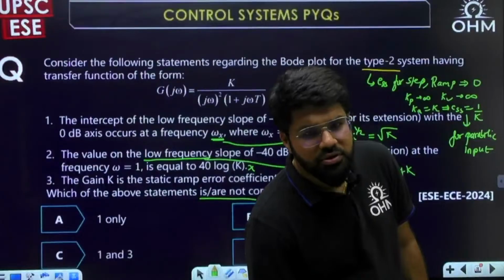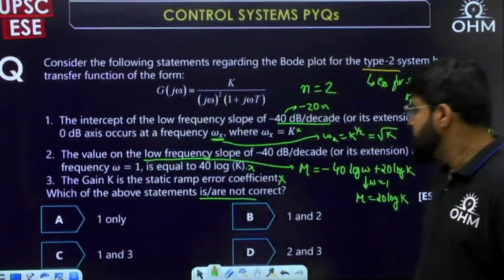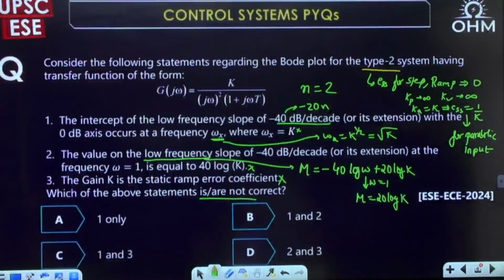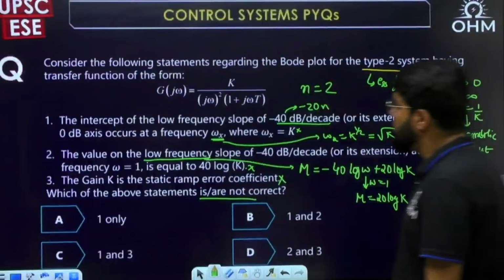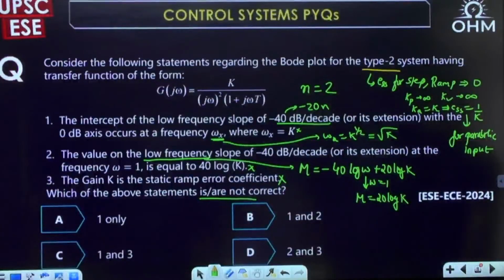Any comments from your side? Charan Raj says B. B means 1 and 2. You are considering 3 correct. No, the gain K is not the static ramp error coefficient. It is the parabolic one, because it is type 2. It could have been the answer if it was a type 1 system.